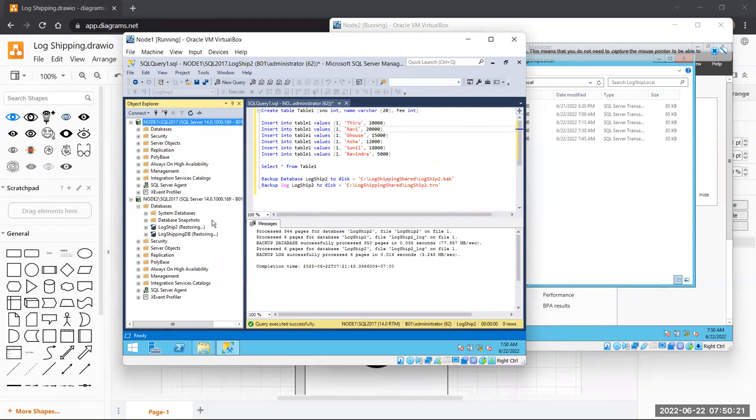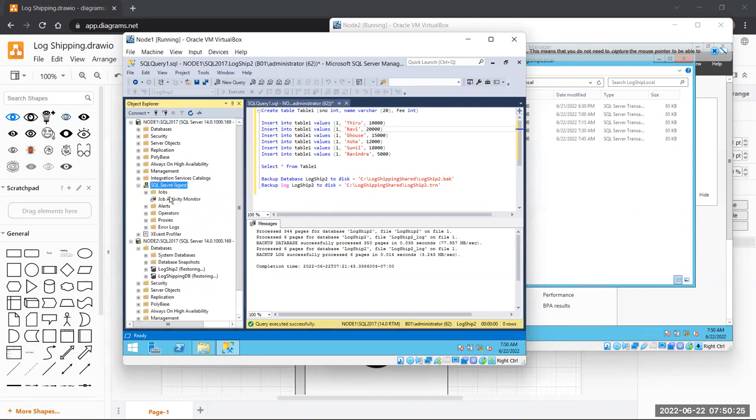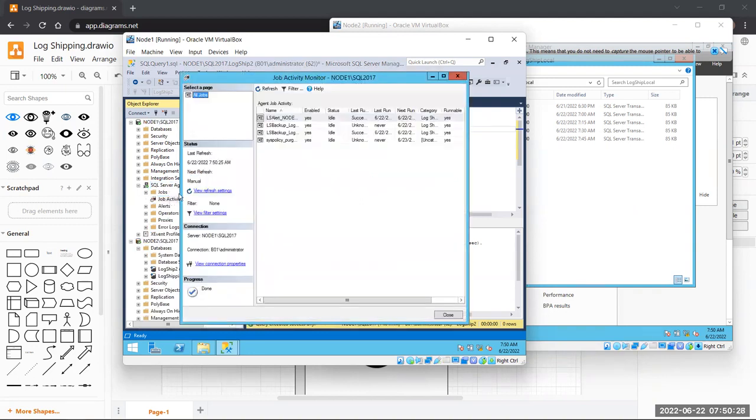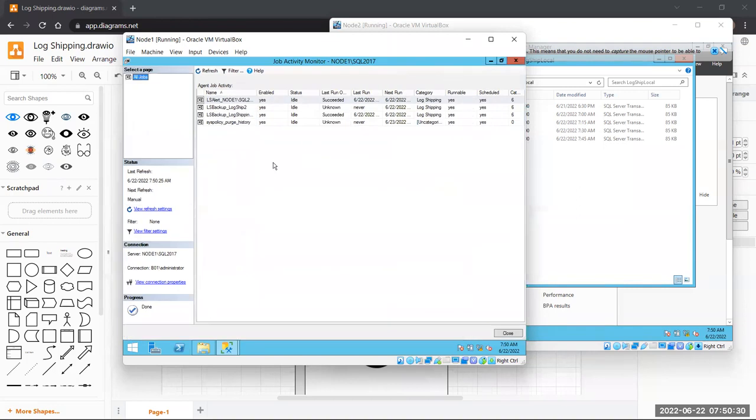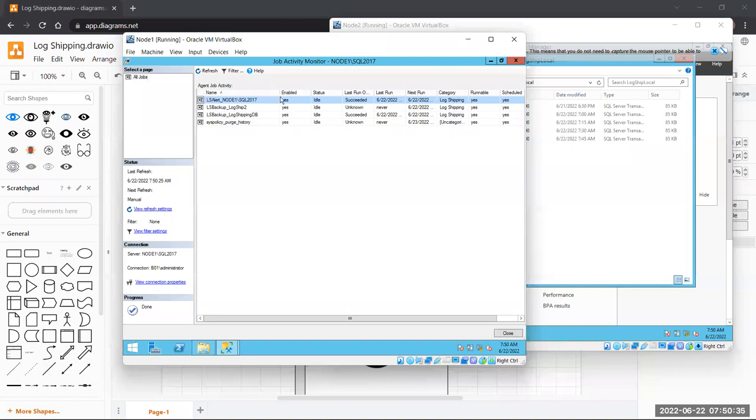Now the second option you told me was to check the job monitor. Okay, here it is. Let me show you. It says that yes, there have been 2 jobs created. One is the alert job, another is the backup job. The alert is for alerting: if in 1 hour it won't work, it will inform us. Why is it written succeeded? It hasn't been 1 hour.